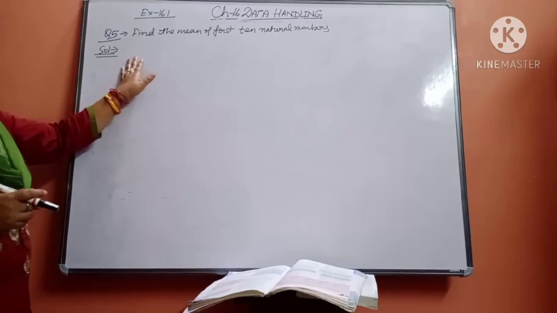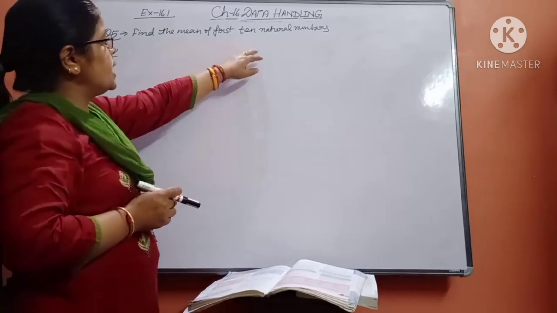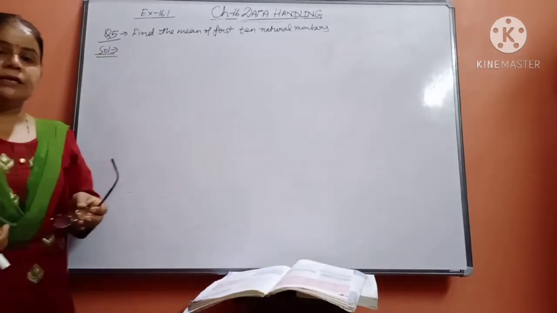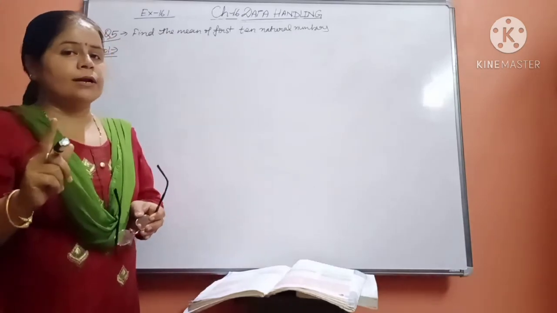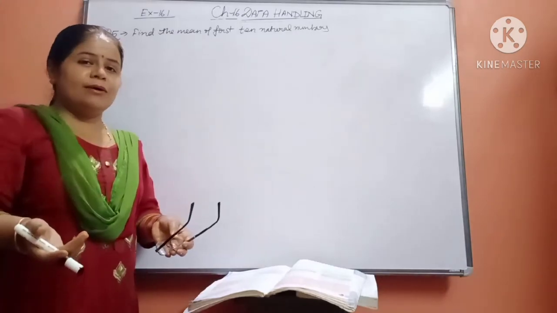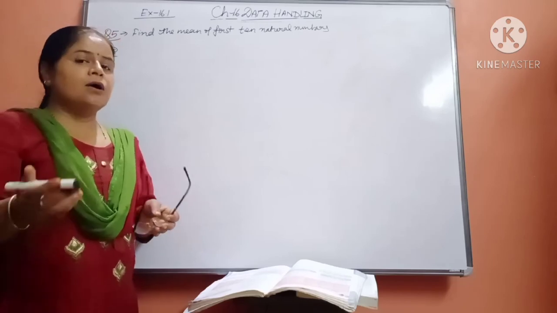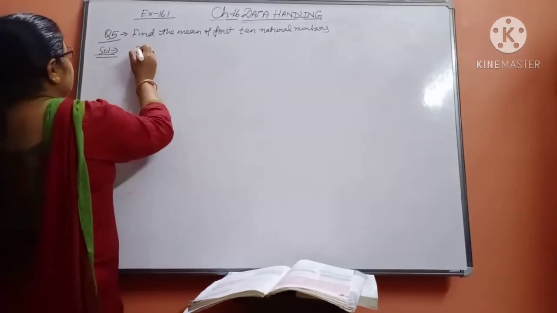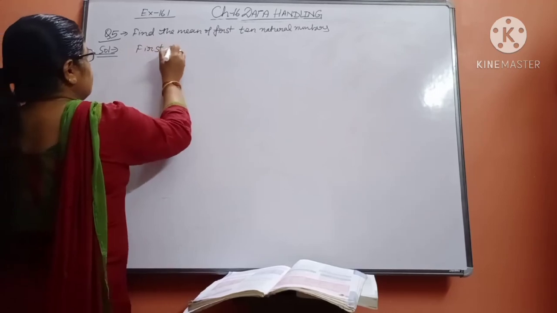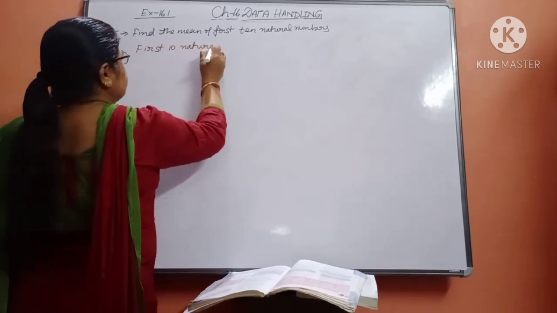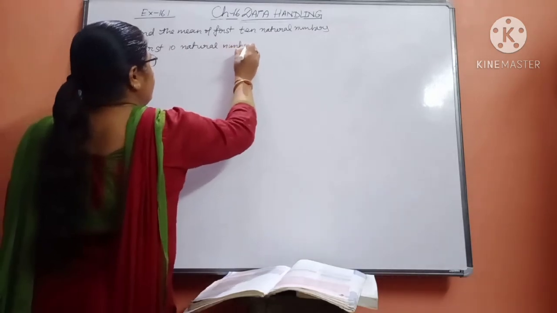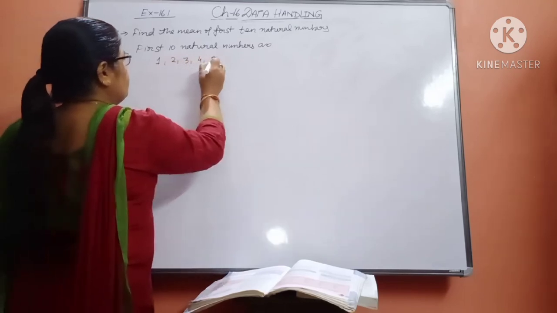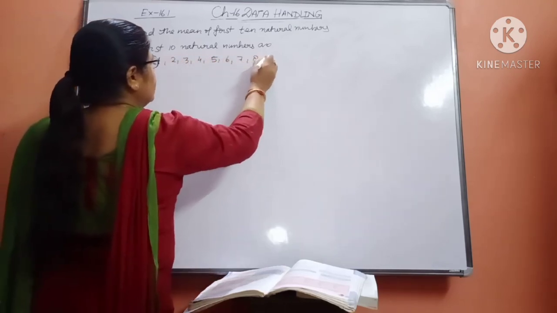See that beta, now find the mean of the first 10 natural numbers. First of all, you know what the natural numbers are? The counting numbers starting from 1 are the natural numbers. Then which will be the first 10 natural numbers? Counting numbers from 1 to 10 will be the first 10 natural numbers. So write that the first 10 natural numbers are, beta, 1, 2, 3, 4, 5, 6, 7, 8, 9 and 10.